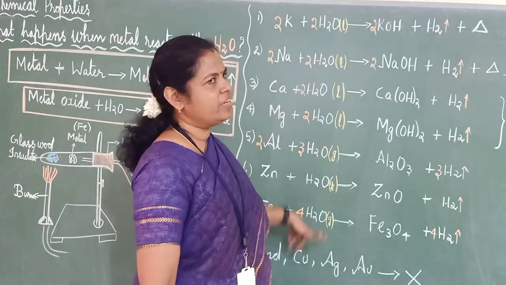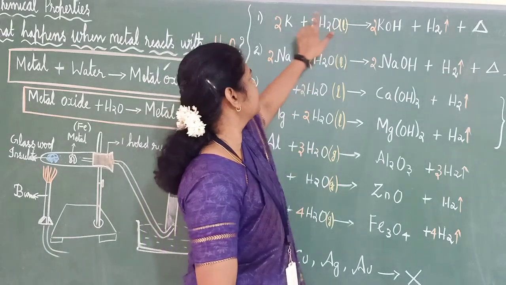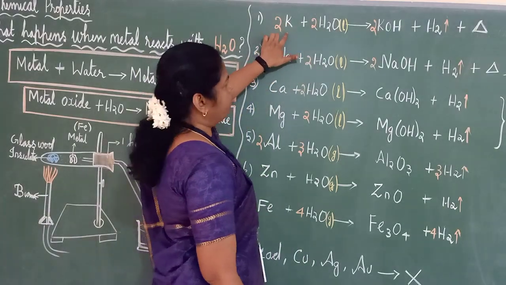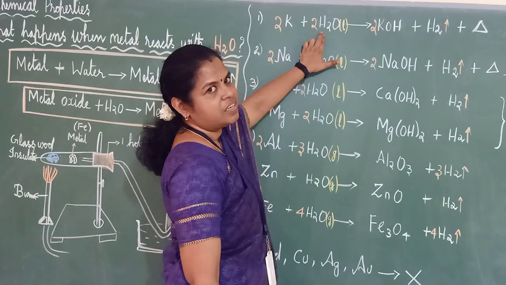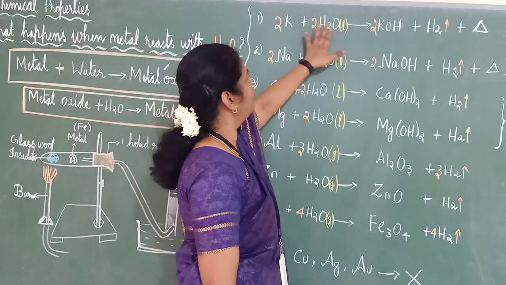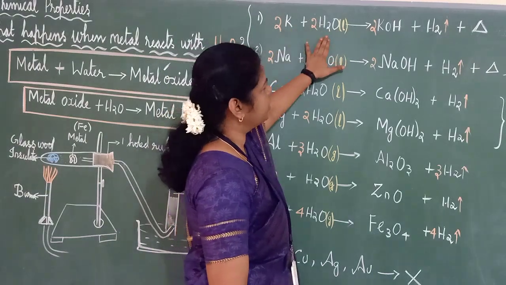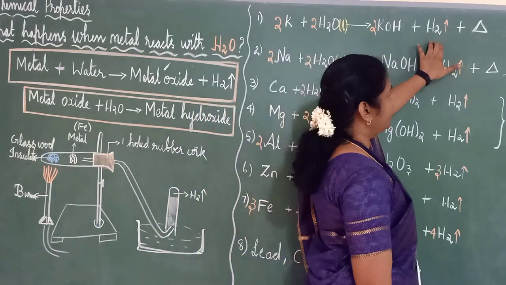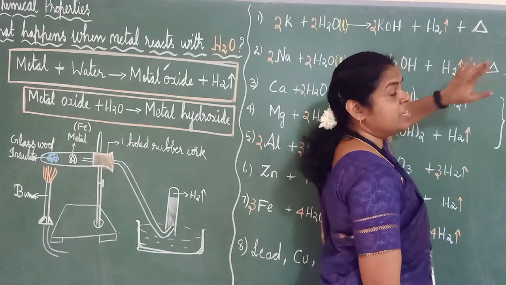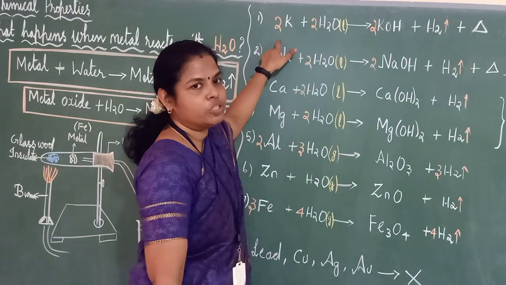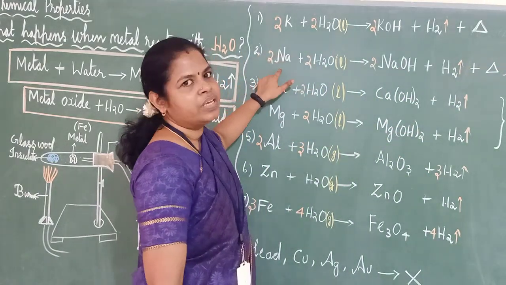See, here I have given different states. Potassium plus water, which is in the liquid state, cold water. Potassium plus water gives potassium hydroxide, and what will come out? Hydrogen gas plus enormous heat will be produced. That is the reason we keep both potassium and sodium inside kerosene.